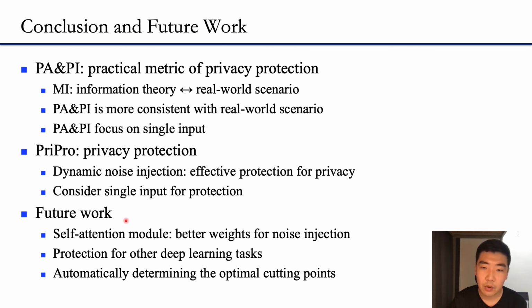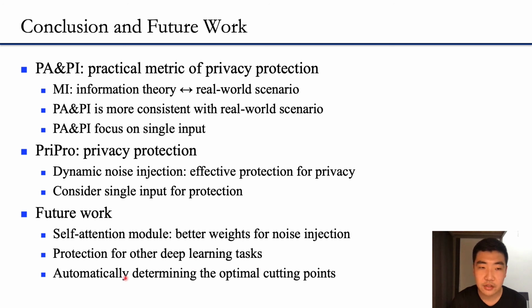Further, I also want to share some directions for the future of our work. First, the self-attention module is only one method. We also notice that self-attention by itself cannot bring too much improvement to privacy protection. Therefore, better ways of noise injection should be able to bring much improvement. Second, we only focus on protection of computer vision models in the paper. As future work, we will also try to handle other deep learning tasks such as natural language processing.